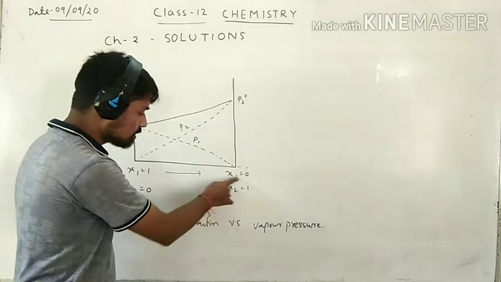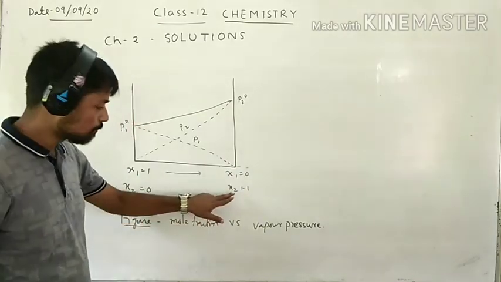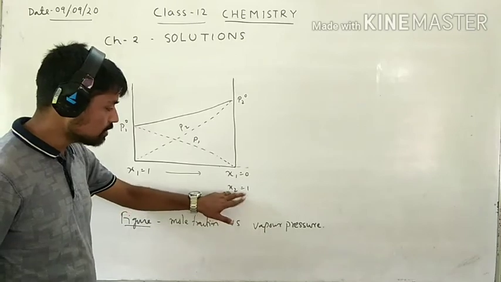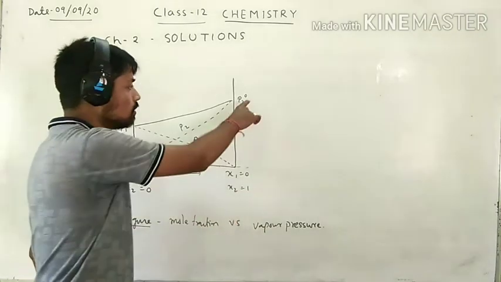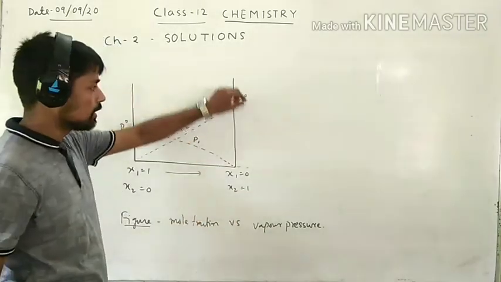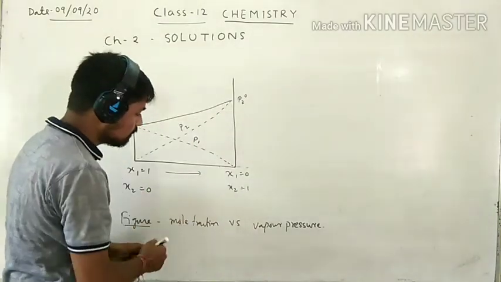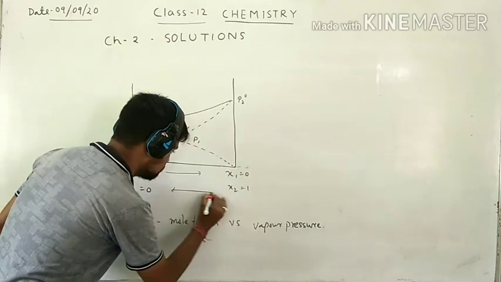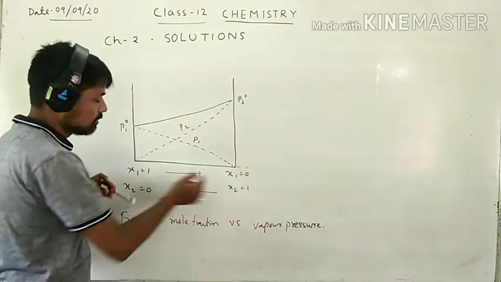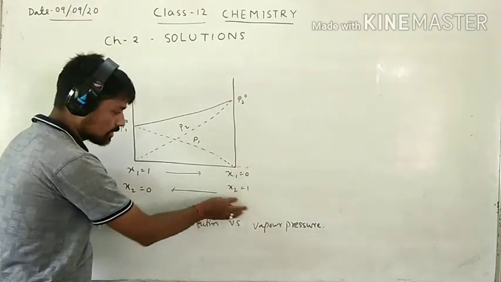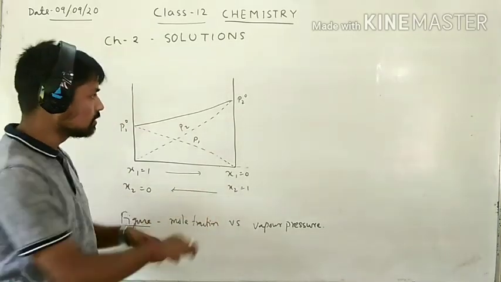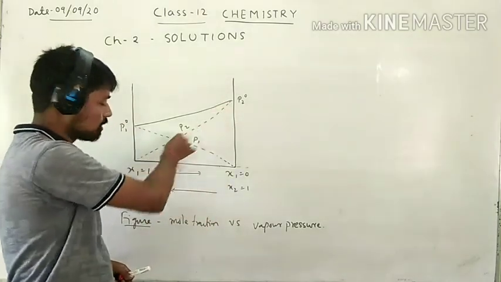Similarly, if x2 is 1, P2 is at its highest, and gradually x2 decreases, that means the mole fraction of component 2 decreases, and P2 also decreases.